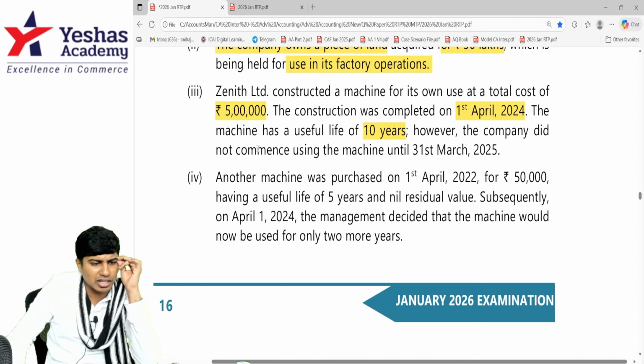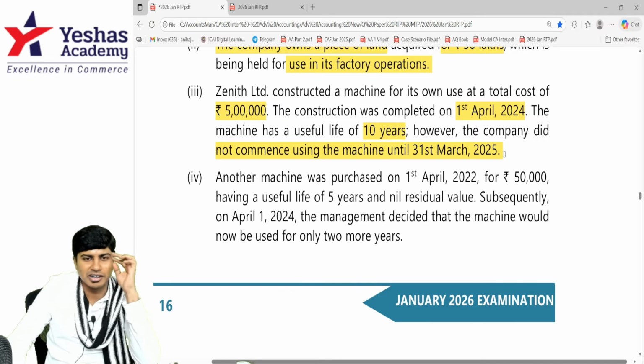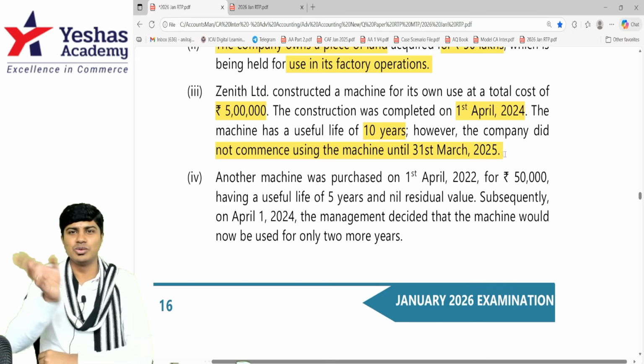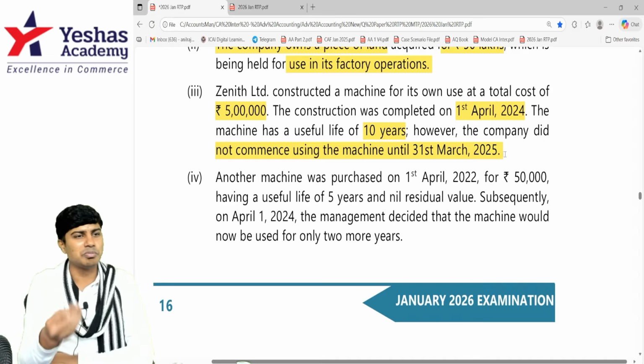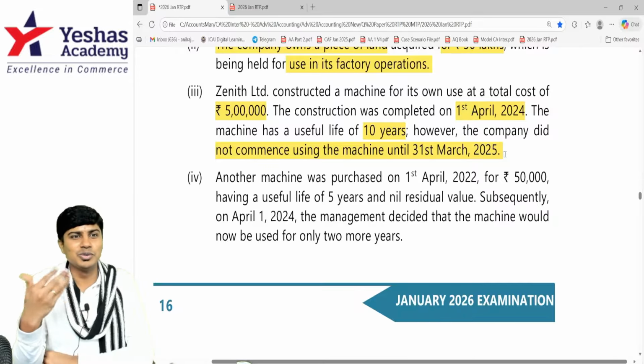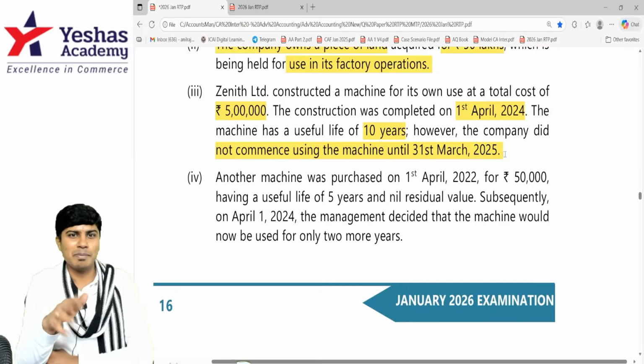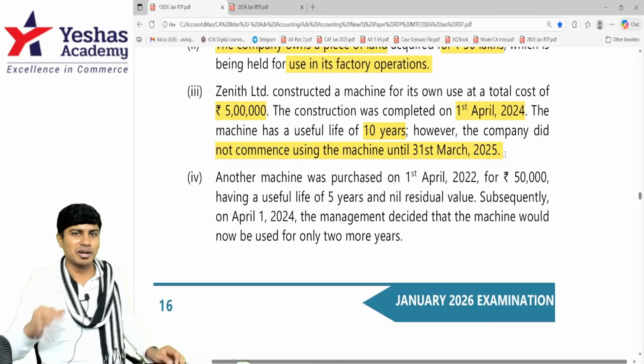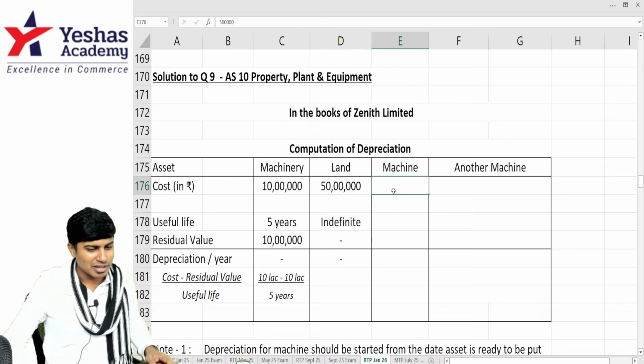However, the company did not commence the official use till 31st March. Not using it does not mean that it will not be depreciated. The moment the asset is ready, whether you use it or you don't use it, depreciation will keep happening. Whether you use your intelligent skill or you don't use it, depreciation is happening. You are growing old every year. Pass very soon so that before you become 30, you become a chartered accountant.